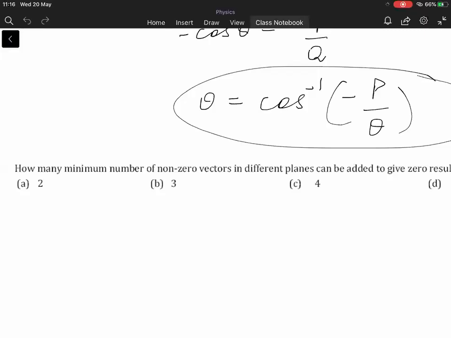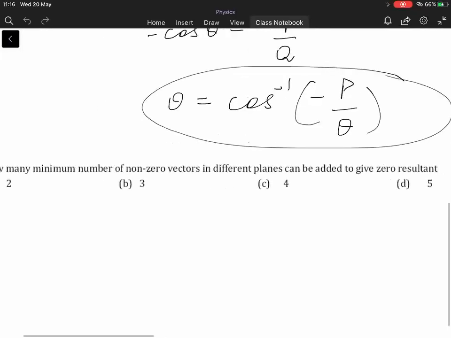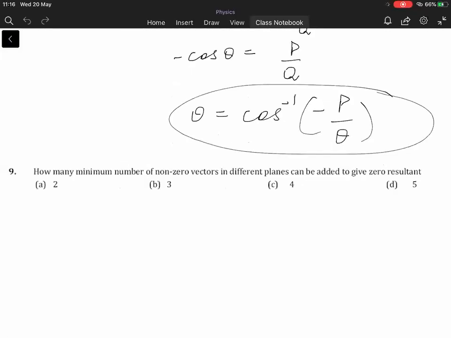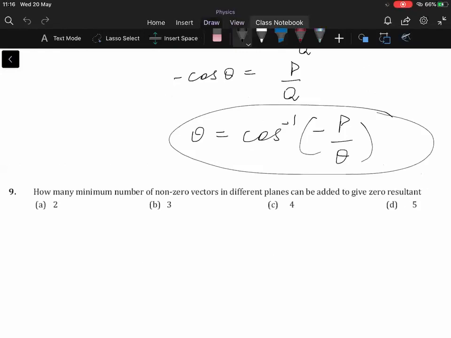How many minimum number of non-zero vectors in different planes can be added to give zero resultant? Okay, so if you are talking of three vectors, like in a given line you can have two vectors. Let us say there is a vector A and then there is another vector B. They are anti-parallel and equal. Then their resultant will be zero.